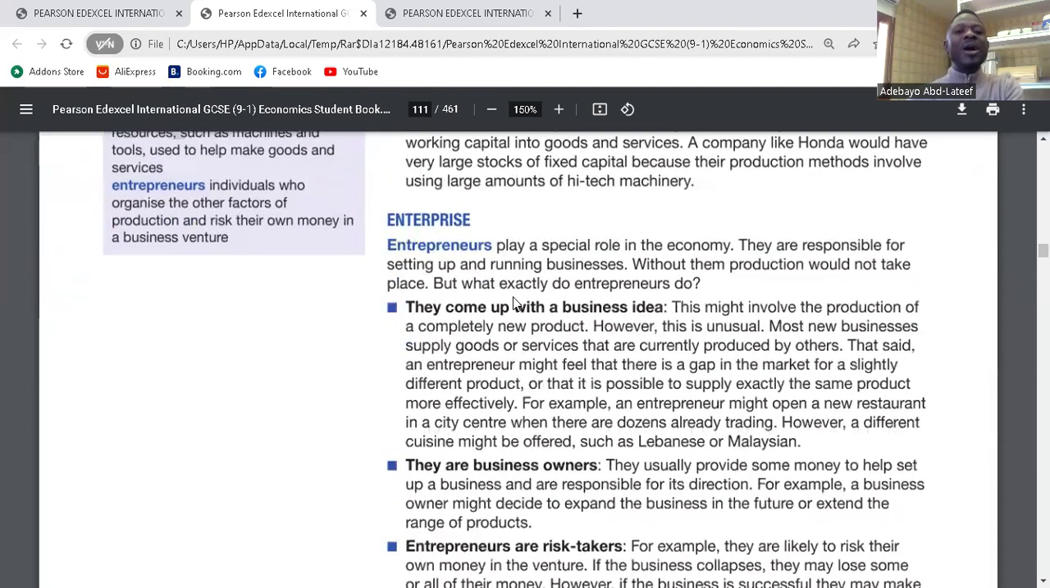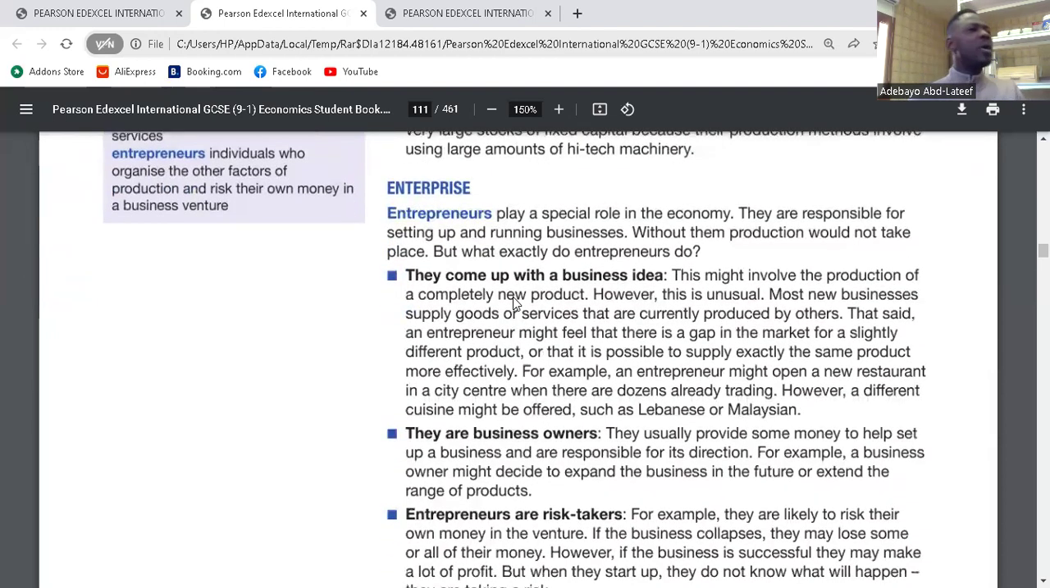Clear? Then we have enterprise. Enterprise means the skills needed by an entrepreneur to start up a business.